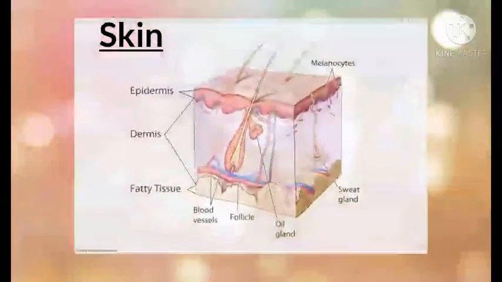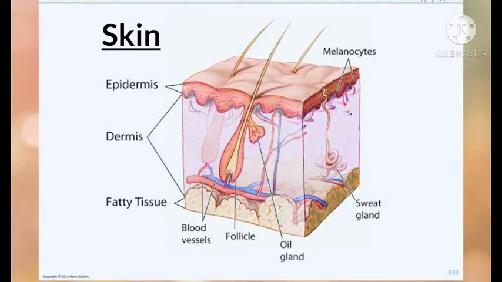The next organ is skin. Skin contains numerous sweat glands and oil glands. The sweat glands secrete sweat, which is a mixture of water, sodium salts, and nitrogenous waste such as urea. Sweat is excreted through sweat pores which are present in the skin. The oil glands, which are also present in the skin, secrete a fatty substance which is called sebum. It is also released to the skin surface. Sweating is very important as it helps to regulate the body temperature and keeps the body cool.